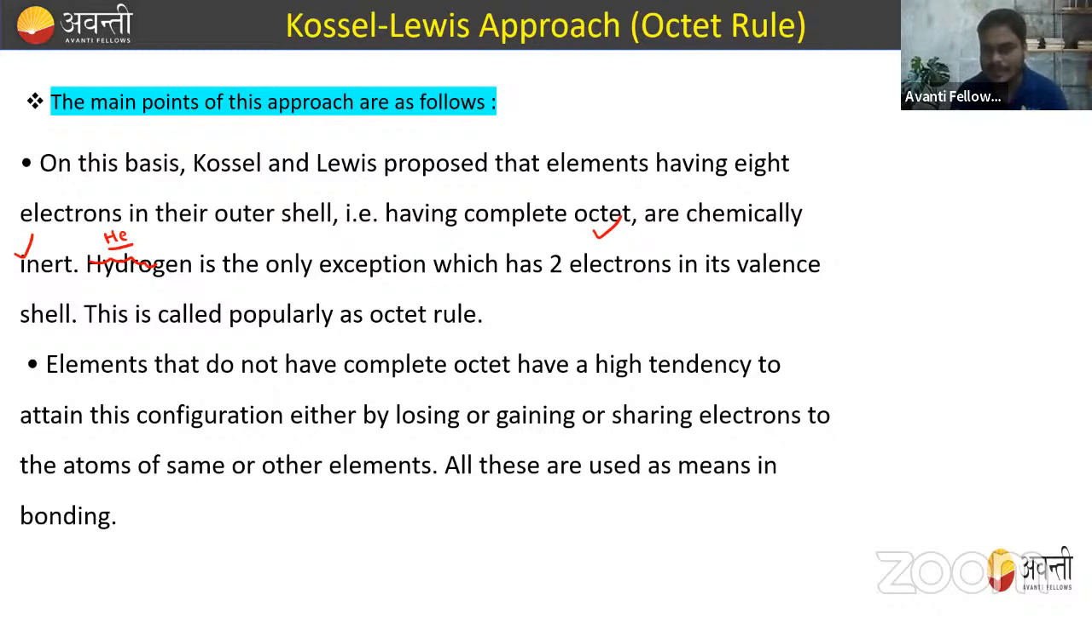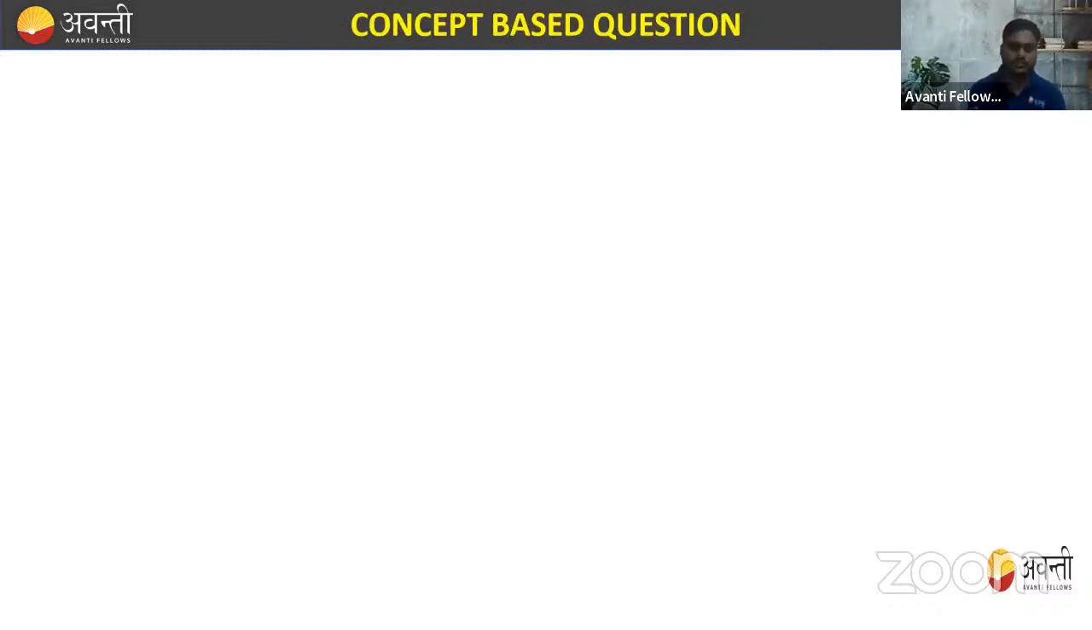How do atoms combine? Okay, so this is very important. Now let's see some concept-based questions on the basis of Lewis theory. For example, if you want to draw the diagram of the ozone molecule, how will you draw it on the basis of the Lewis dot structure?